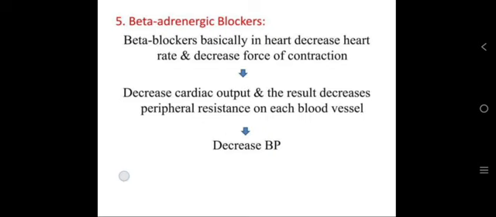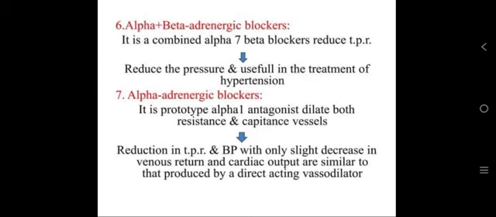Then beta adrenergic blockers. Beta adrenergic blockers decrease heart rate and decrease force of contraction. It decreases the cardiac output and results in decreased peripheral resistance in blood vessels. It decreases the BP. Then alpha plus beta adrenergic blockers. It is a combined alpha and beta blocker that reduces TPR. It reduces the pressure and is useful in the treatment of hypertension.